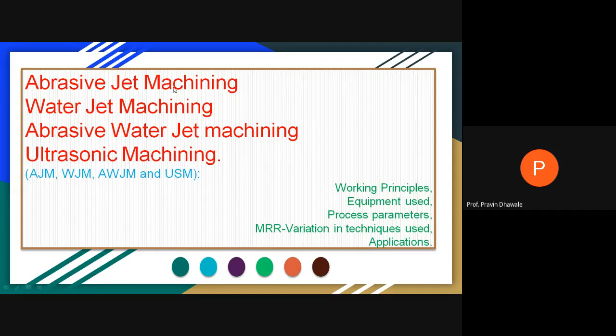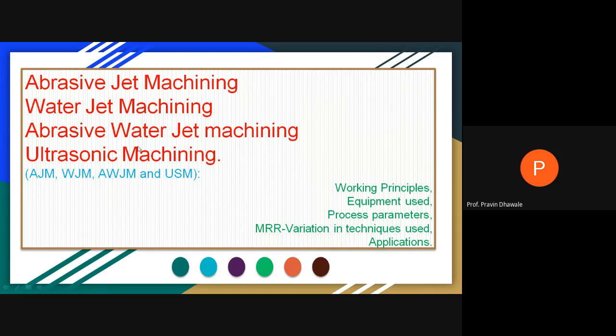These are the four processes you have to study under this chapter. Abrasive jet machining is denoted by AJM. Water jet machining, WJM. Abrasive water jet, a combination of these two processes, is AWJM. And the last one is ultrasonic machining, USM.